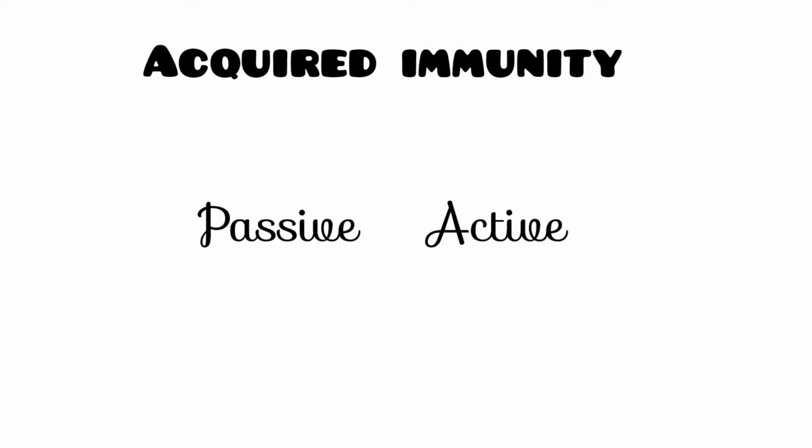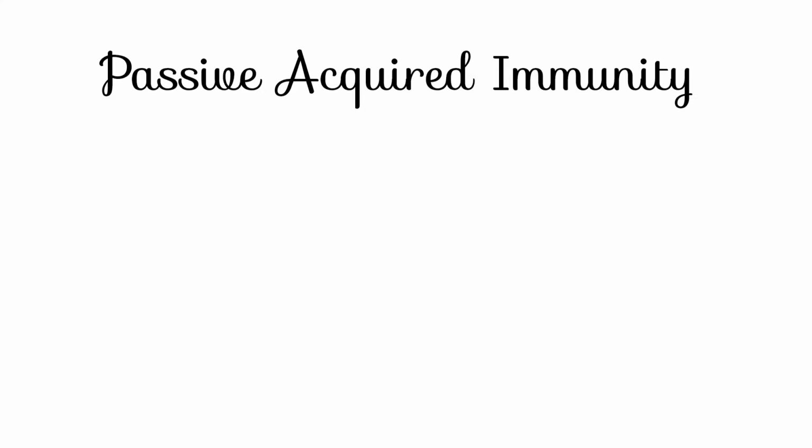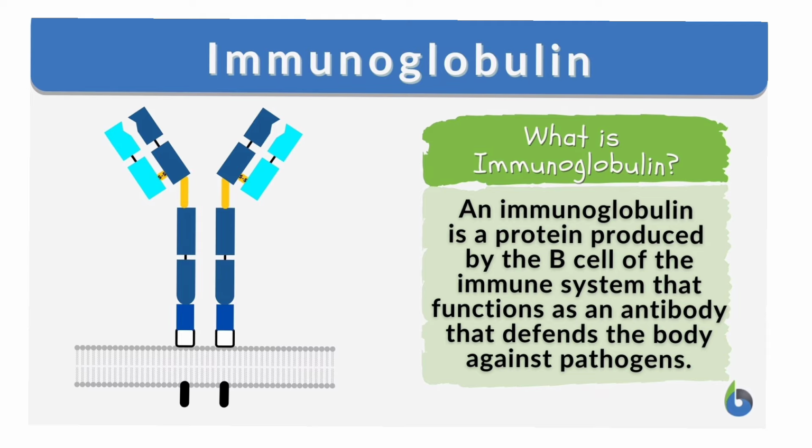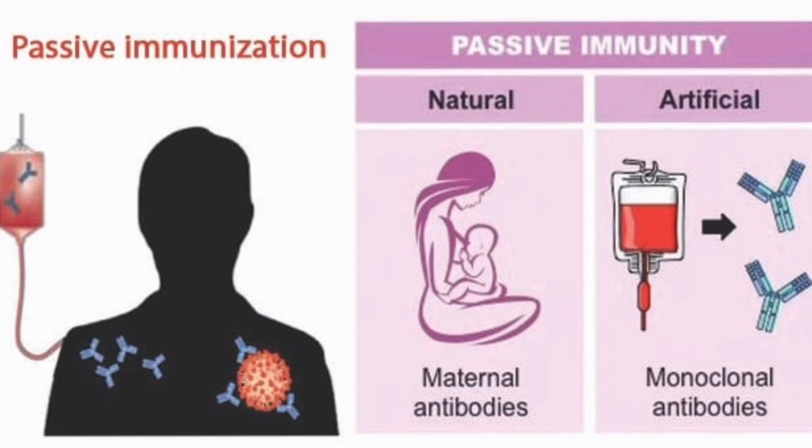Now let's talk about acquired immunity. There are two types of acquired immunity: passive acquired immunity and active acquired immunity. Passive acquired immunity is temporary protection against an organism and is acquired by receiving serum containing preformed antibodies from another person or animal. Passive immunization occurs normally in the form of immunoglobulins passed through the placenta, IgG, or breast milk, IgA, from mother to child. This protection is very important during the early days of life, when the child has a reduced capacity to mount an active response.